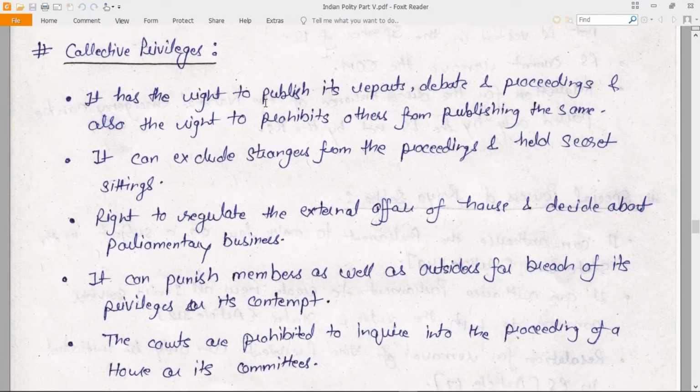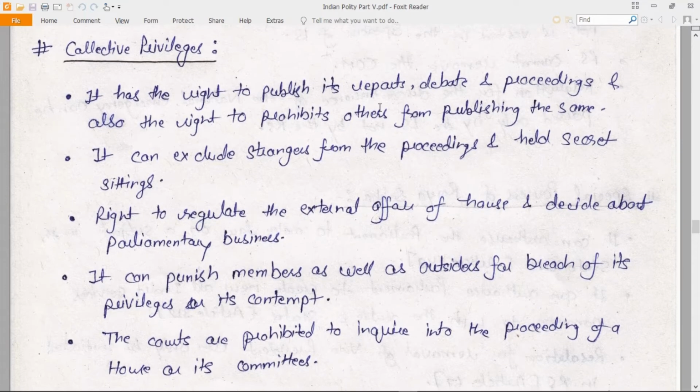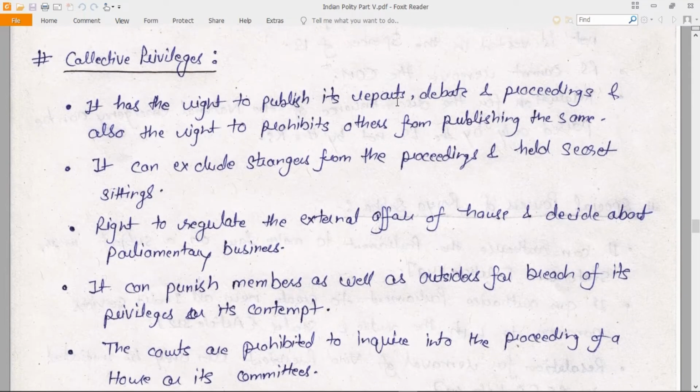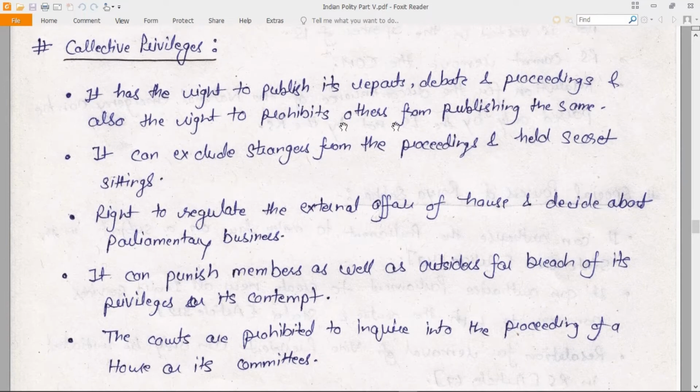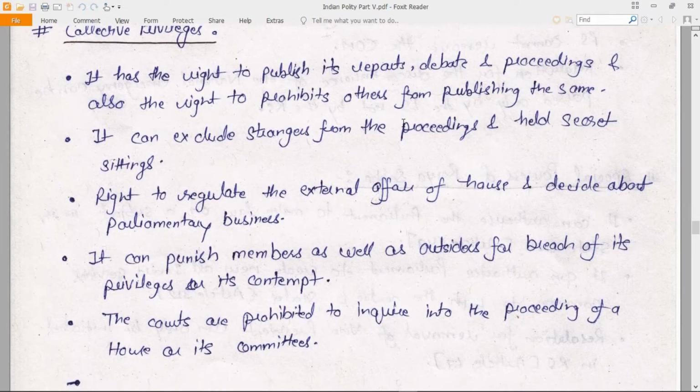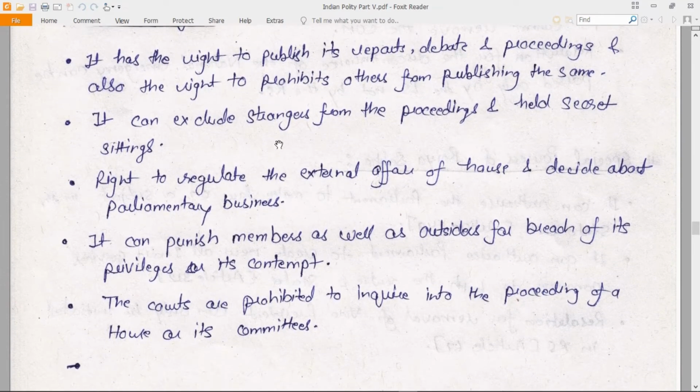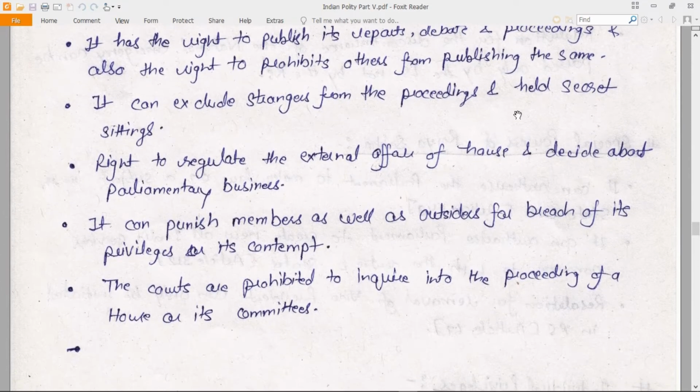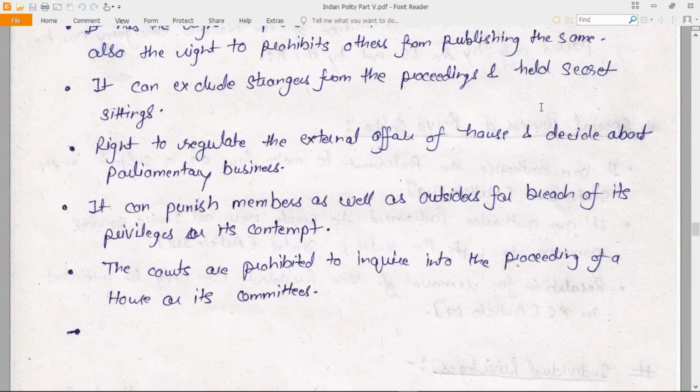Now, it has the right to publish its reports, debates and proceedings, and also the right to prohibit others from publishing the same. It can exclude strangers from the proceedings and hold secret sittings.